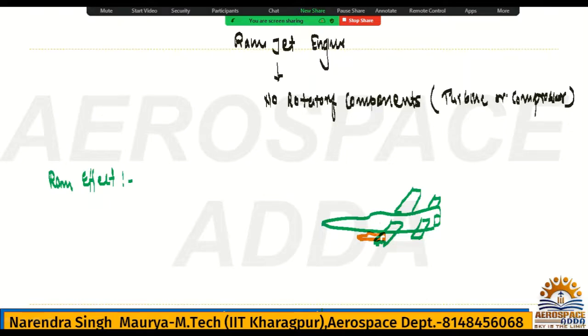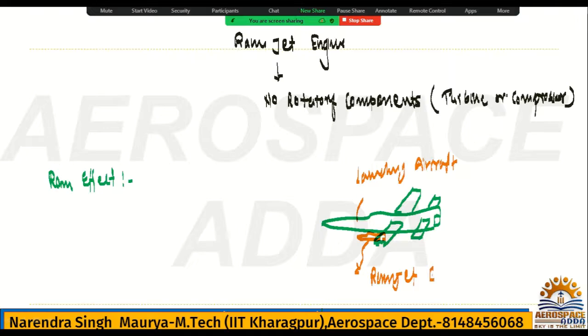This is the launching aircraft, used to launch the ramjet engine aircraft.